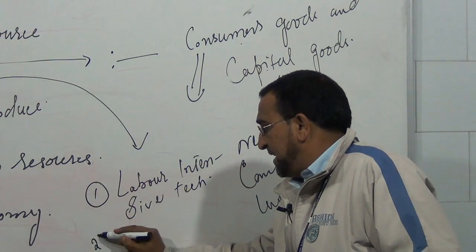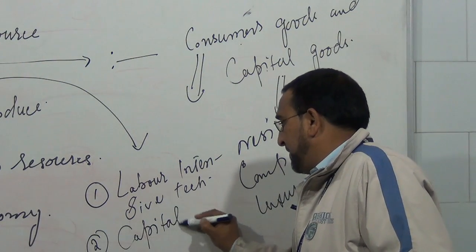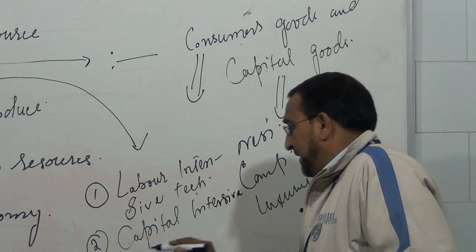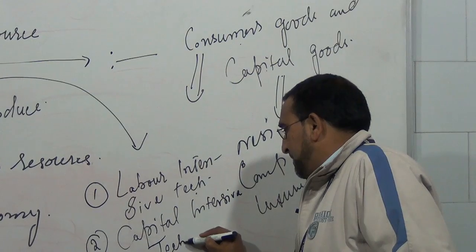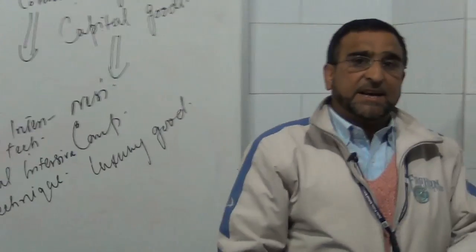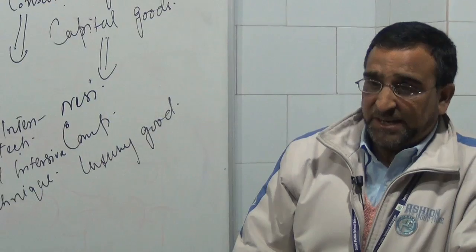Number two, capital intensive technique. These are the two techniques by which we are going to produce goods and services in the economy.